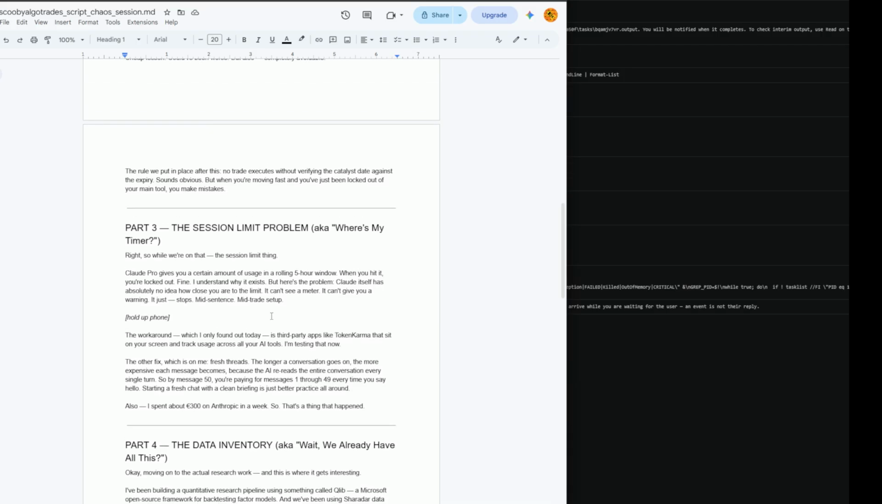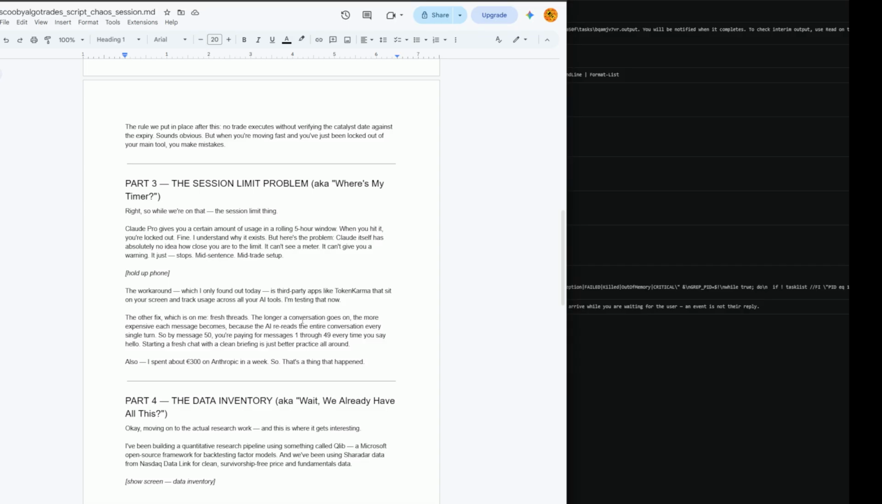So the workaround, which I only found out today, is maybe another third-party app. I might use Token Karma or something else that'll sit on my screen and track usage across other AI tools. So I'm going to test that one once it's available. I don't think it's available yet. The other fix, which is on me, is fresh threads. So just open up a new chat or something.